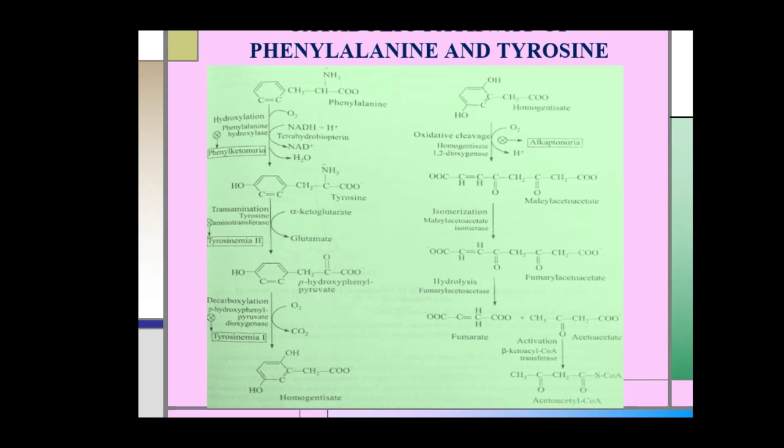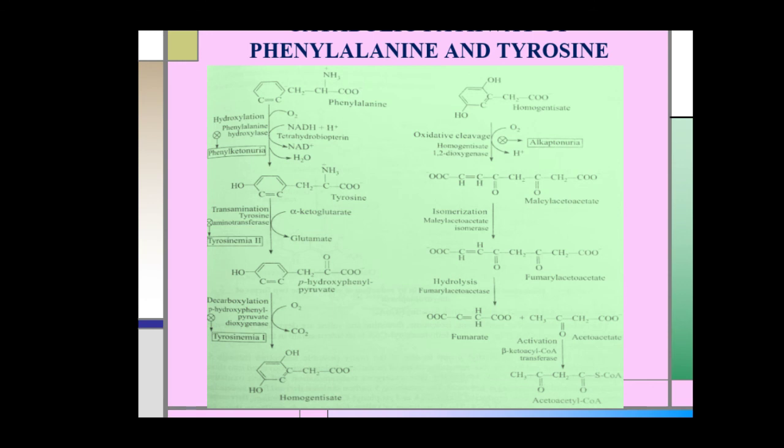Out of the 9 carbon atoms of phenylalanine, 4 carbon atoms yield acetoacetate, and 4 carbon atoms give rise to fumarate. In this way, phenylalanine is degraded to acetoacetyl coenzyme A.